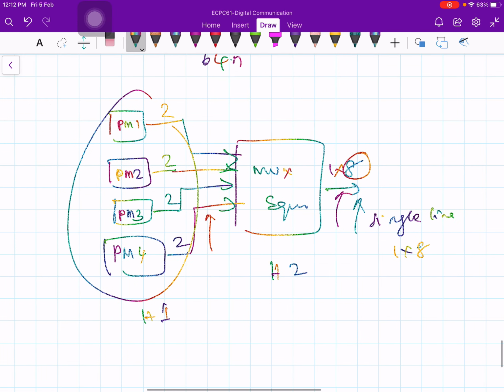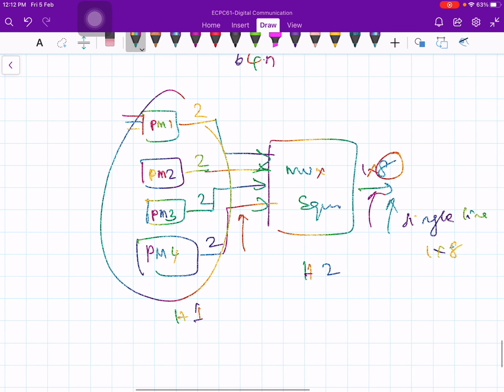Here this is 1, 2, 3 up to 32, and here 33 to 64, and here 65 to, you keep on adding. So how many channels? 4 times 32, 128 channels you are multiplexing now.